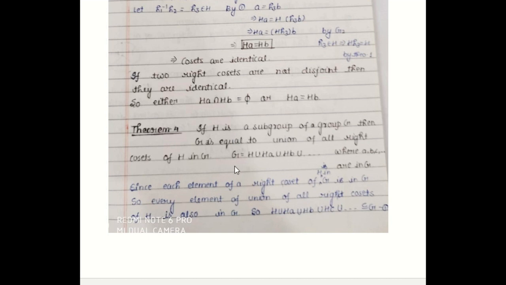So now we have to show that if we take all the distinct right cosets of H, any subgroup of a group, and we take the union of all those distinct right cosets, we will get the group.